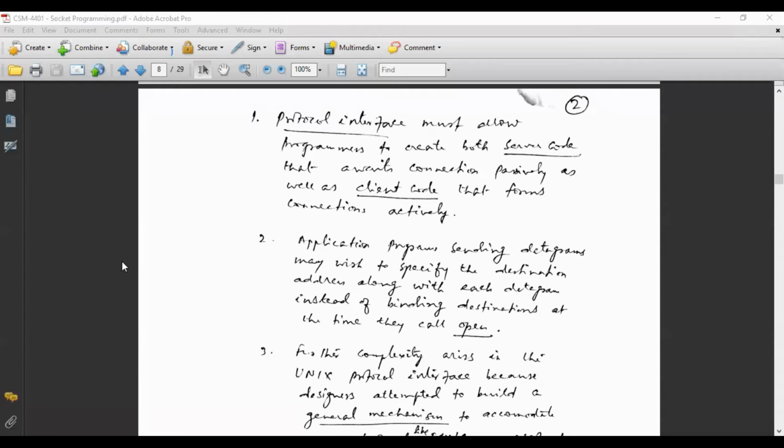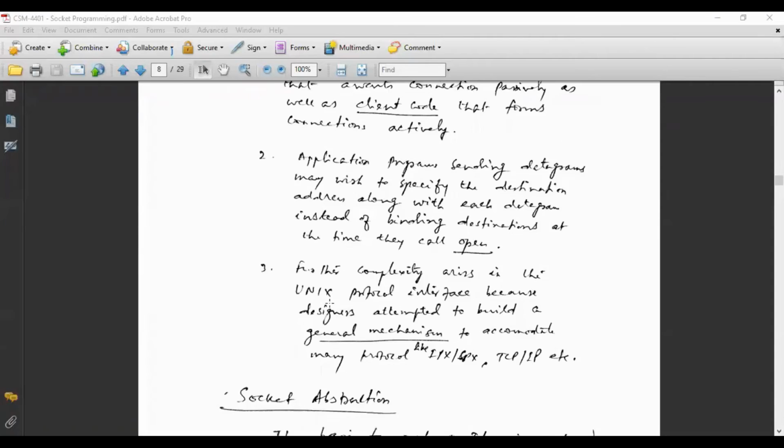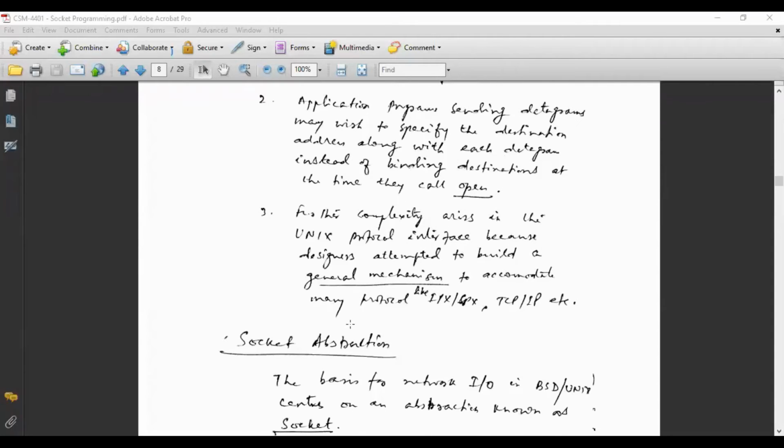The IO paradigm is always connection oriented. But we know that in case of socket programming or client-server programs, sometimes we need to send the data in a connection-less manner also. So this was not possible in Unix.